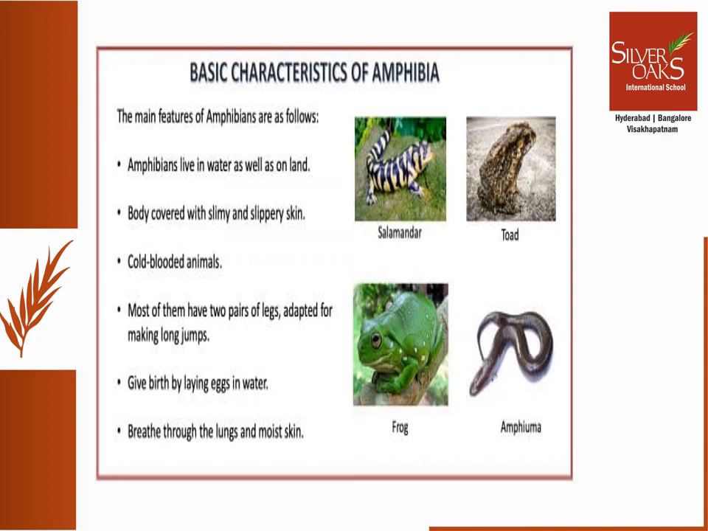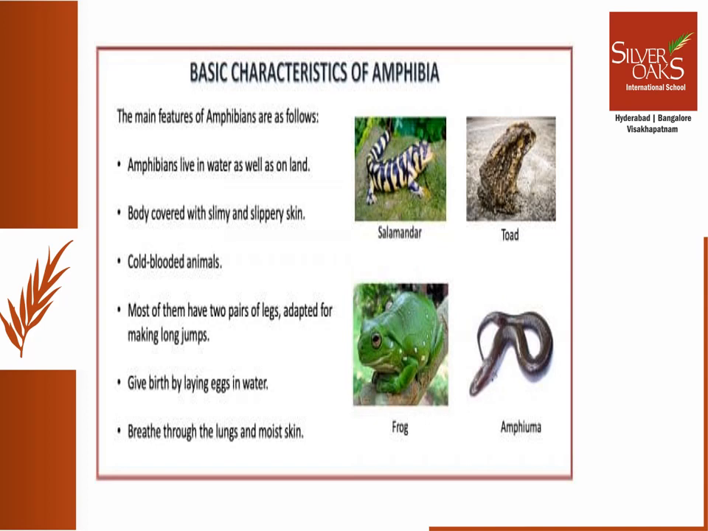Their body is covered with slimy and slippery skin. The skin is slimy because of the presence of mucus glands on their skin, and the respiration is either through gills or through lungs. If we talk about their hearts, their heart is three chambered. Remember, the heart of fishes was two chambered, and amphibians' heart is three chambered. Like fishes, amphibians are also cold-blooded animals. They also reproduce by laying eggs. They lay their eggs in water. Common examples are frogs, toads, salamander.